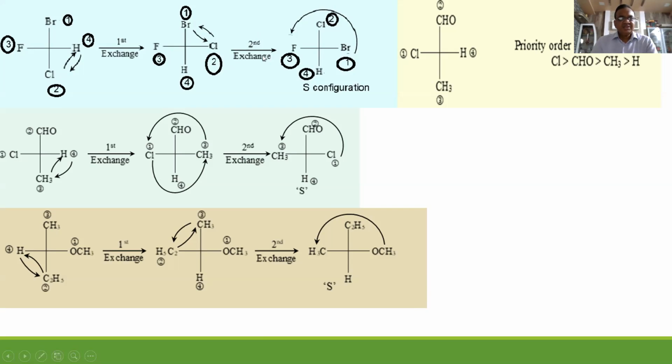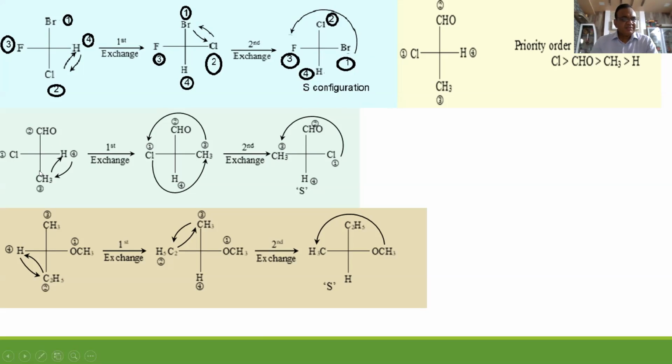In the second exchange, interchange, what to do? You have to bring the second priority group to the top. For that purpose, Cl has to shift here and Br has to shift here. Now, after doing these two exchanges, you have to observe whether groups 1, 2, 3 make your vision travel in a clockwise direction, it is R, and if it is traveling in an anti-clockwise direction, it is S. Here, it is traveling in an anti-clockwise direction, that's the S configuration.